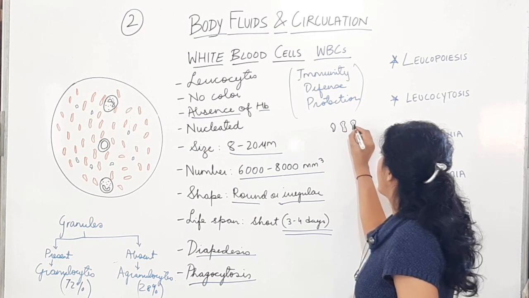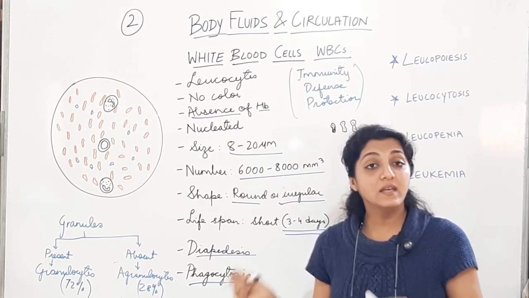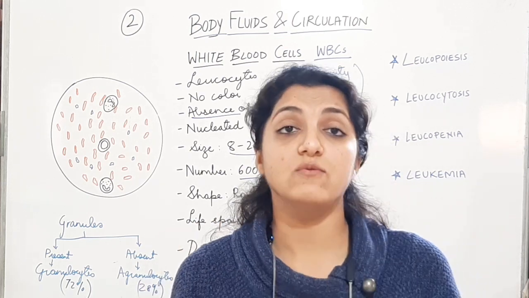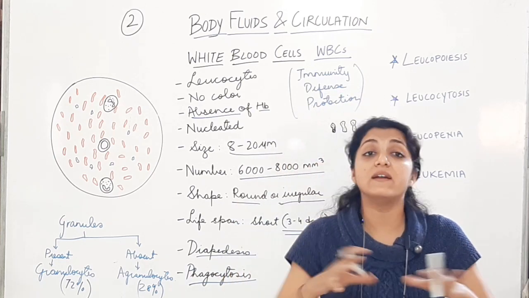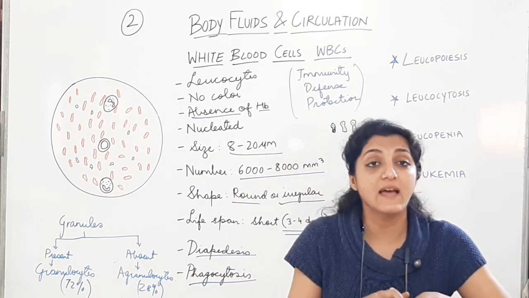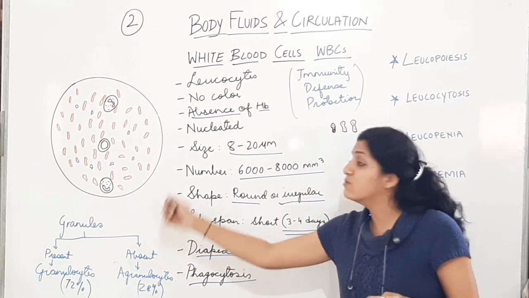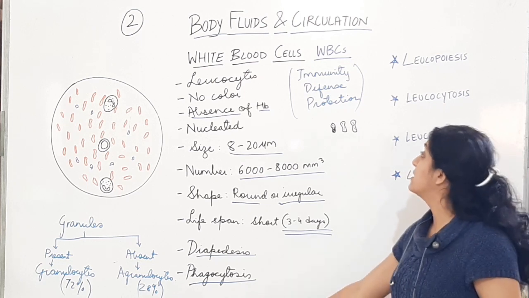Everyone has hemoglobin inside. But here, some of them will have granules, some of them will not have granules. Even their size is going to be different. So they are classified into different types depending on their size, their nucleus shape, and whether the granules are present or absent. We will see this in detail.